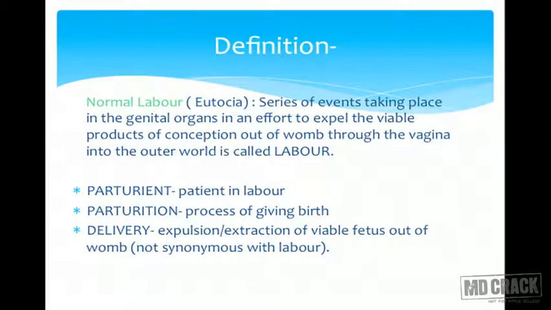Normal labor is defined as, the other name of it is eutocia. It is defined as a series of events taking place in the genital organs in an effort to expel the viable products of conception out of the womb through the vagina into the outer world. This is called normal labor, or this is called labor. To make it normal, we have certain criteria which we are going to see in the next slide.